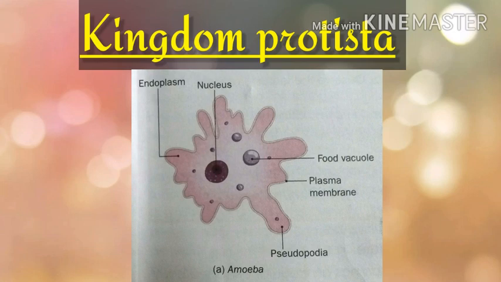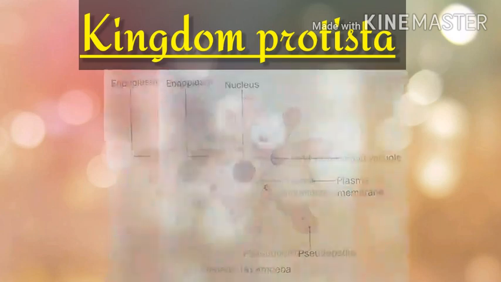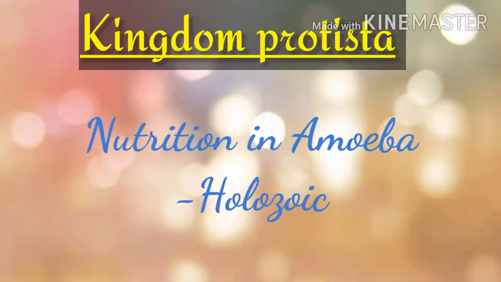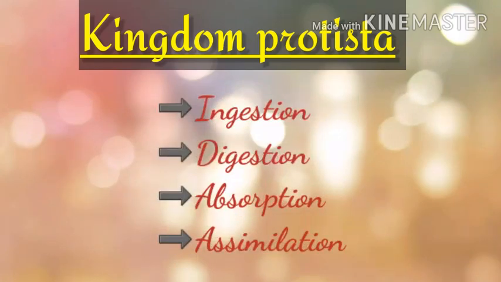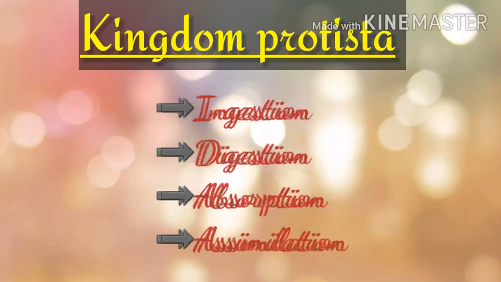Food of amoeba is microscopic organisms which is found in water bodies. Type of nutrition in amoeba is holozoic mode of nutrition. Type of nutrition in which the food is ingested, digested, absorbed and assimilated to utilize it. So, the different steps of nutrition in amoeba is ingestion, digestion, absorption and assimilation. These steps of nutrition in amoeba will be discussed in detail in the next class.